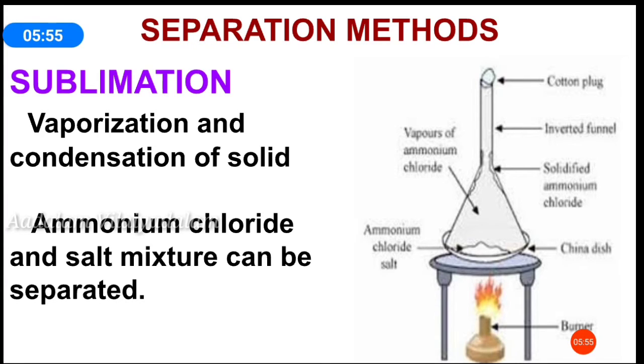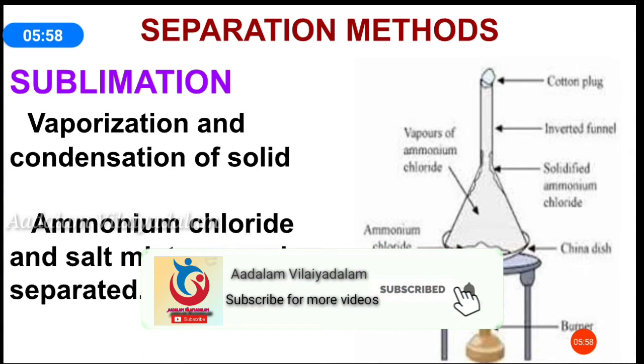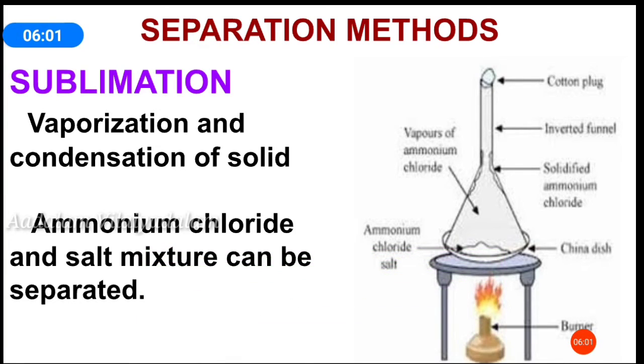First, sublimation. Sublimation involves direct vaporization and condensation of a solid without formation of an intermediate liquid phase. Sublimation is used for separation of volatile components from non-volatile components. The volatile component is ammonium chloride. The non-volatile component is salt. So, an ammonium chloride and salt mixture can be separated by the sublimation method. Some examples of solids which sublime are ammonium chloride, camphor and naphthalene.